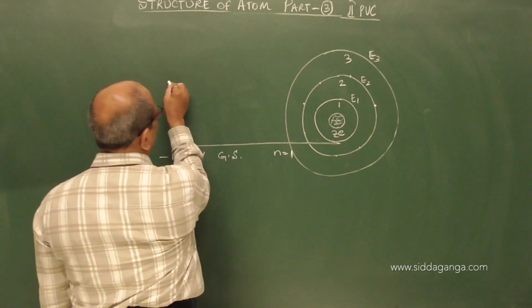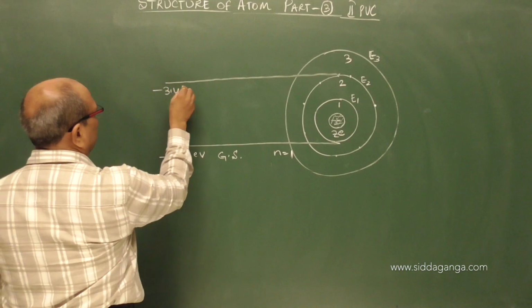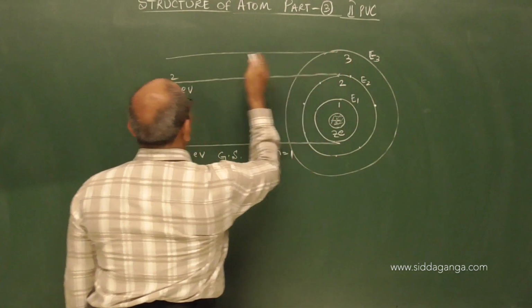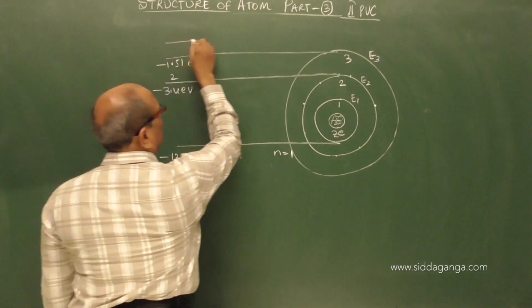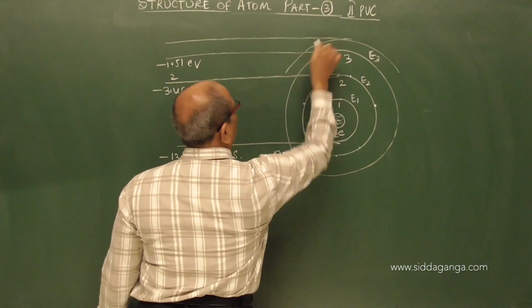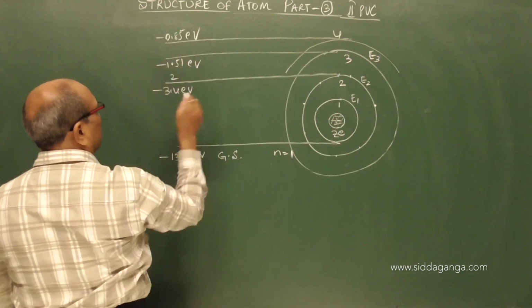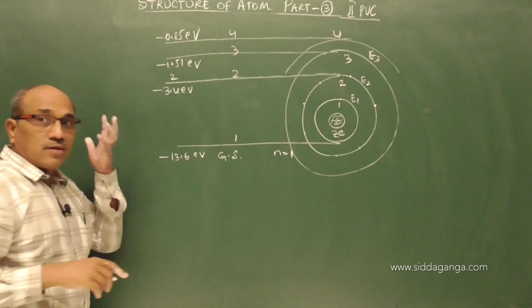The second orbit, let us think this is the second orbit, minus 3.4 electron volt, orbit number 2. And the third orbit, minus 1.51 electron volt. Let us think about the fourth orbit similarly, where it is minus 0.85 electron volt, orbit number 4, 3, 2, 1, like that.